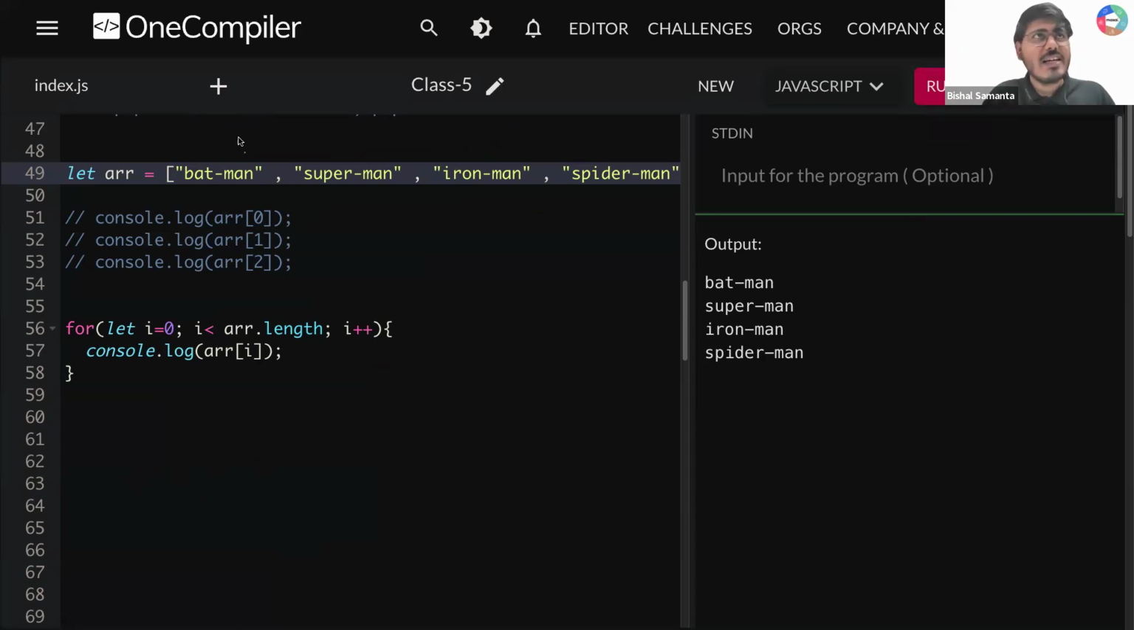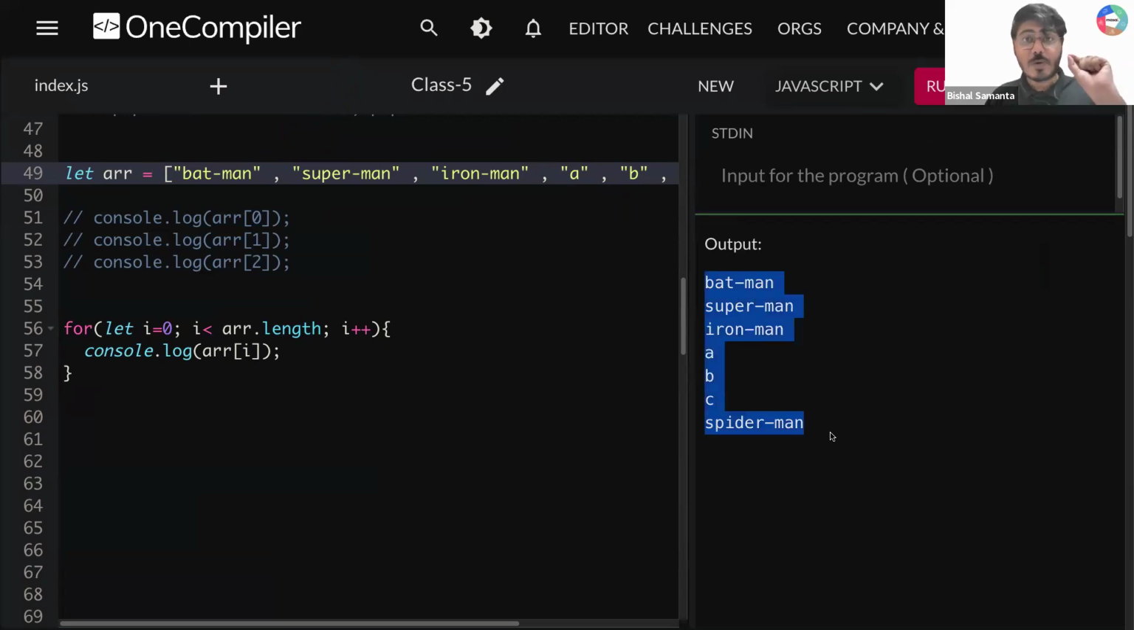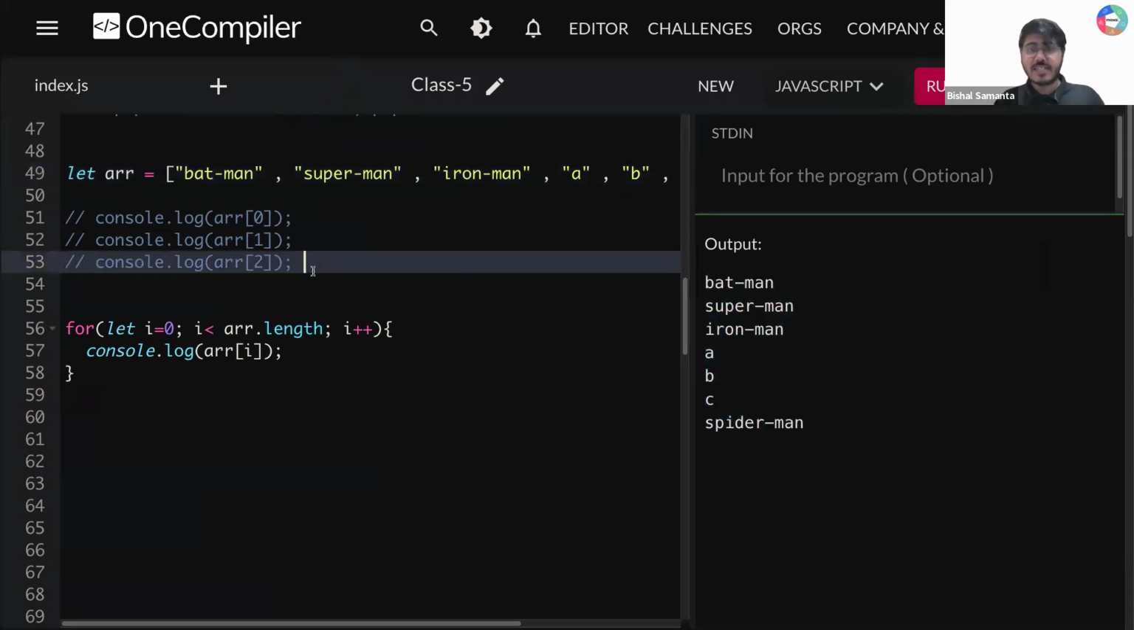Now, no matter if you have 1000 elements present here, these 3 lines will do it. Can you imagine the power, guys, of a programmer? Three lines will help you print even 1000, 2000, 10,000, whatever it is. All the elements will be printed dynamically. If I add some random values, let's say A, B, C, and I run this thing, what am I getting? I'm getting all the values dynamically printed. Is that wow? I need everyone's response, guys. Does everyone understand how we can iterate a loop?